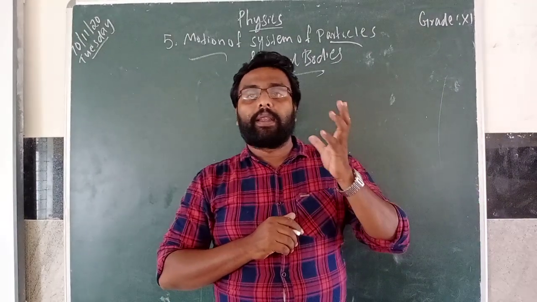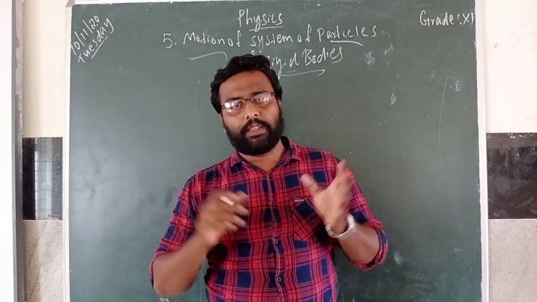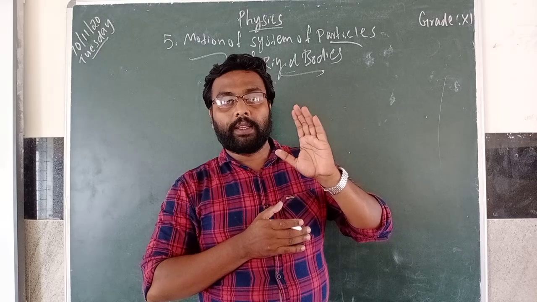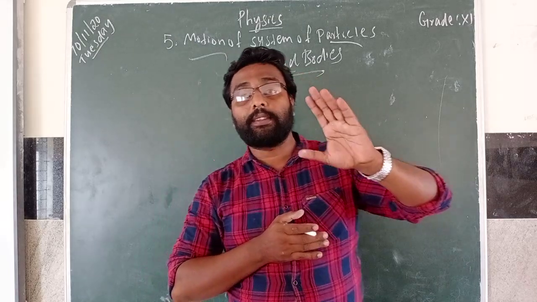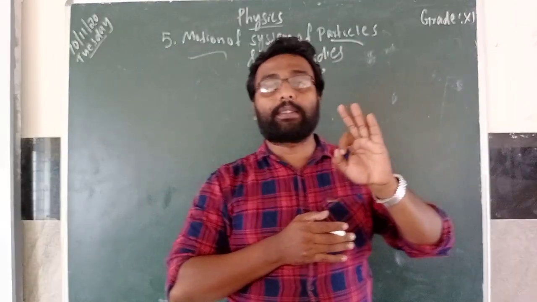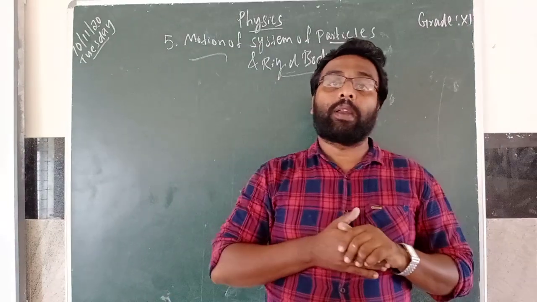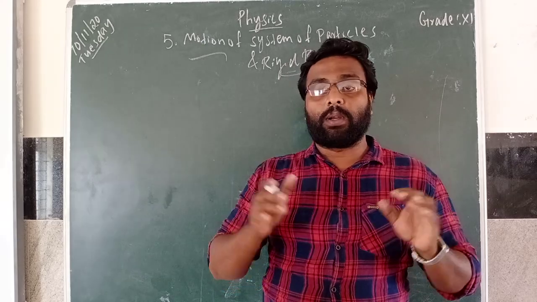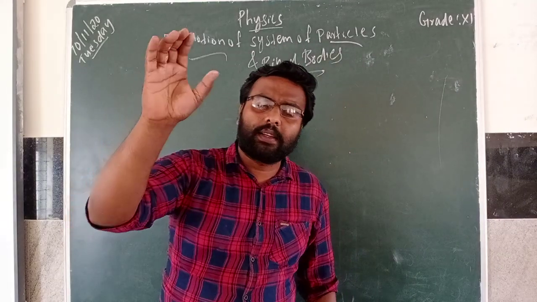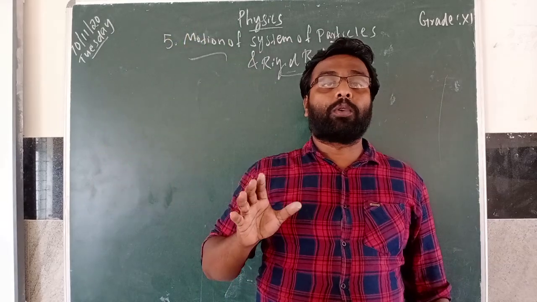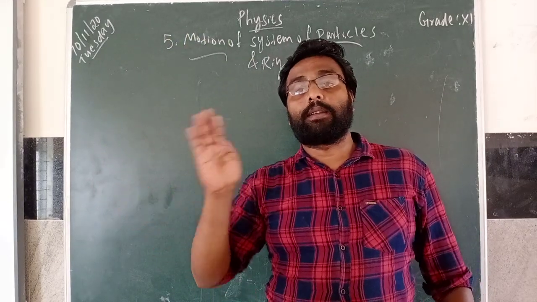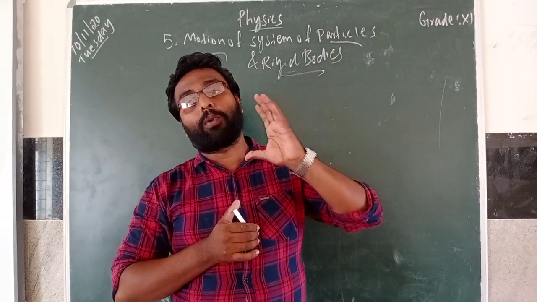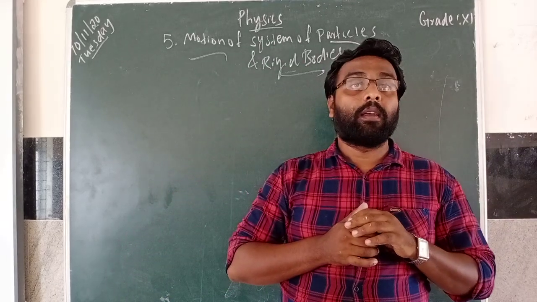Now, what is meant by a rigid body? A rigid body is one which maintains its definite and fixed shape even when an external force acts on it. Naturally, if any external force acts on a rigid body, it will not change its definite and fixed shape. Such a type of body only we call a rigid body.